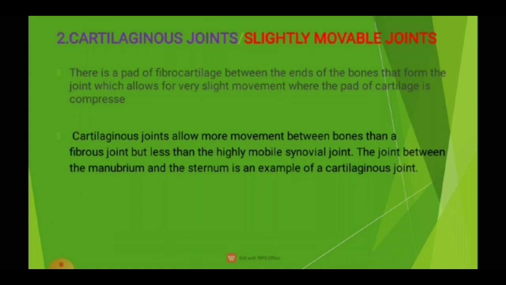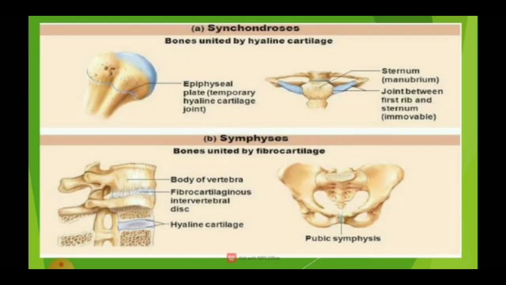Examples of cartilaginous joints are the manubrium joint and sternum joint. Cartilaginous joints are divided into two types: synchondrosis and symphysis. Synchondrosis is a joint formed through hyaline cartilage.